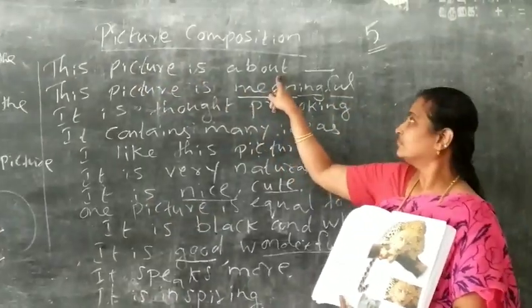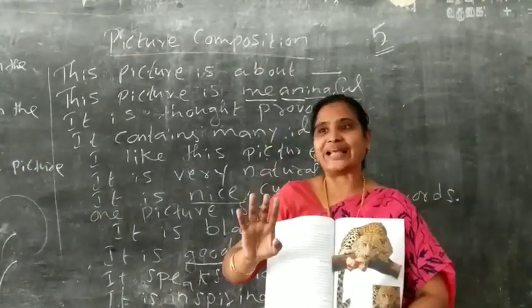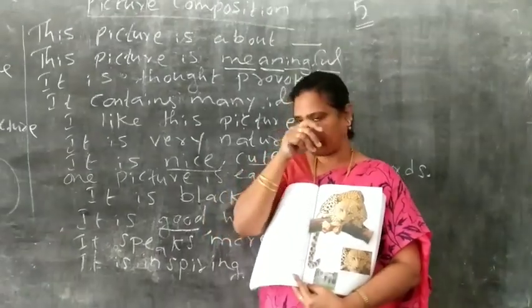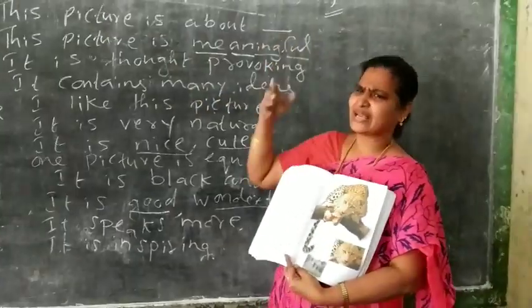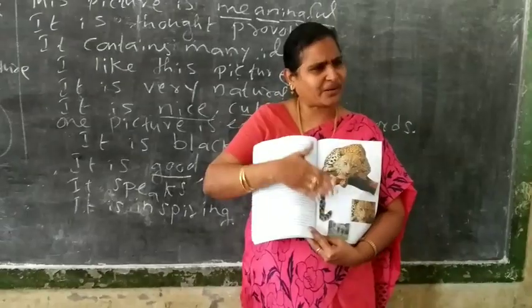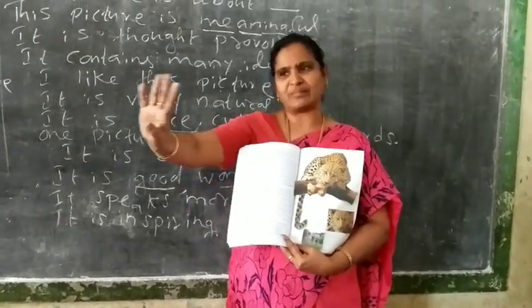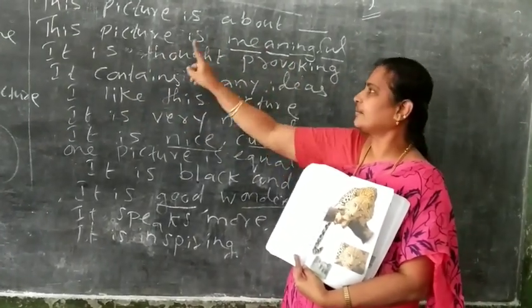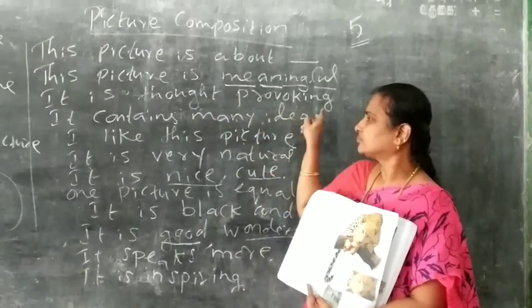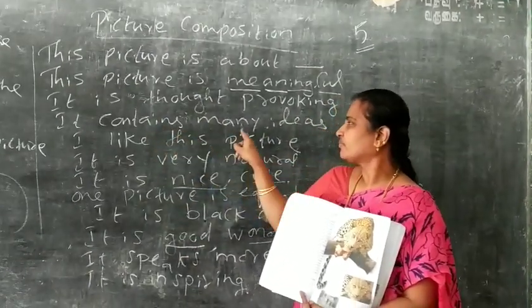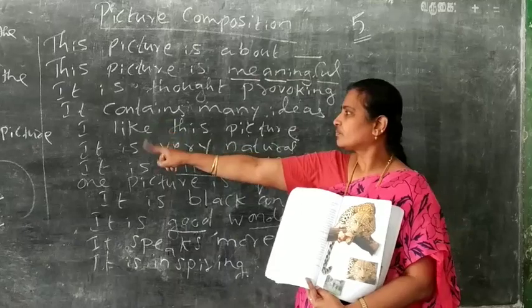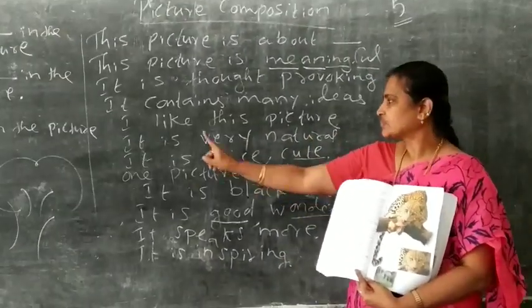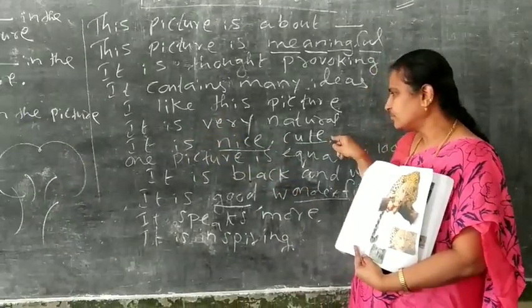This picture is about animals. You can tell this picture is about animals. Okay. This picture is about animals. No problem. You can write leopard also, tiger also, elephant also. You will get marks. Nothing to worry. Okay, next step. This picture is meaningful. Okay. It is not boring. Okay. It contains many ideas. I like this picture. It is very natural. It is nice. It is cute.